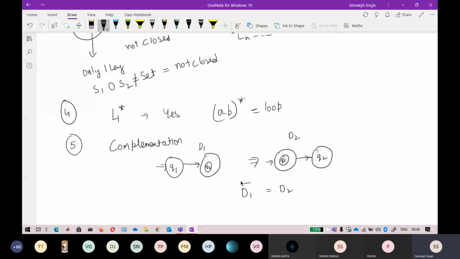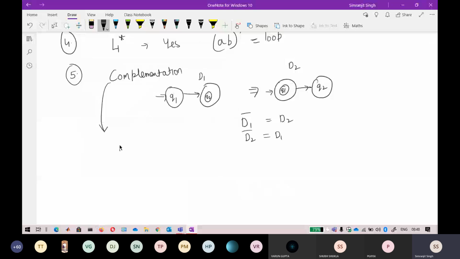Okay, so we have designed this complement. If you take any regular language, suppose any regular set that contains some language, and this regular language has a DFA corresponding to it, and you want to take the complement of this regular language, what you do is take the complement of the DFA, so it will result in D2.